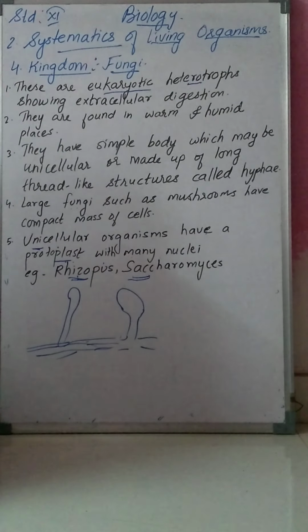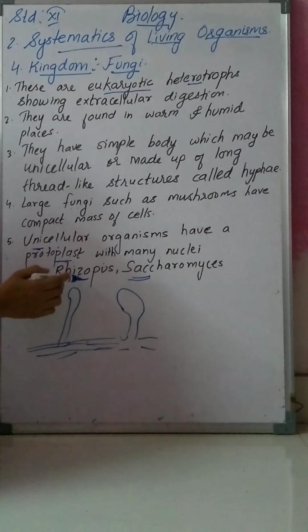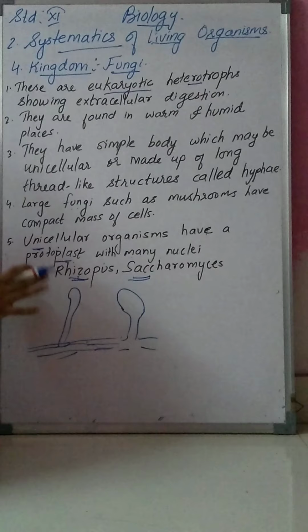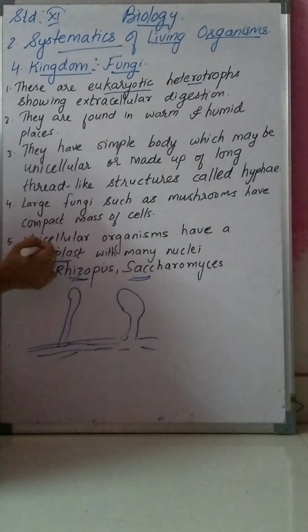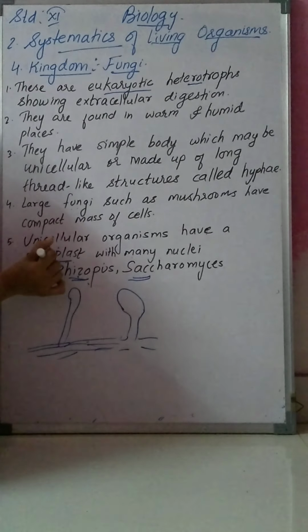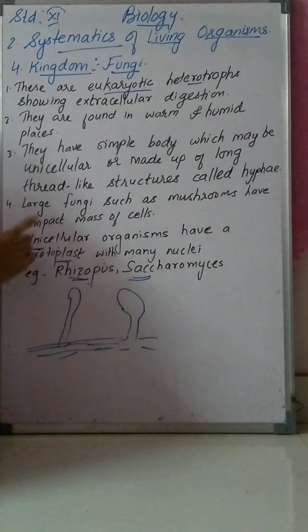Saccharomyces is yeast, and Rhizopus is a fungus. They are unicellular, but they have many nuclei in a single cell, not just one.